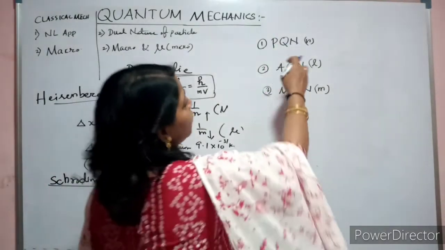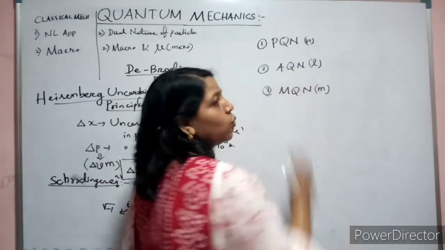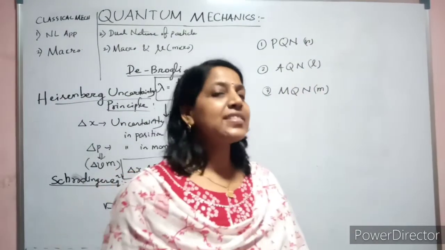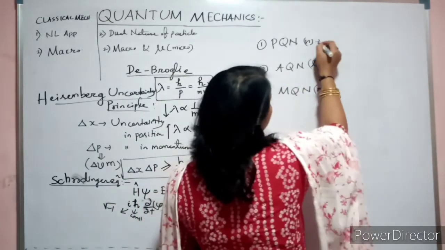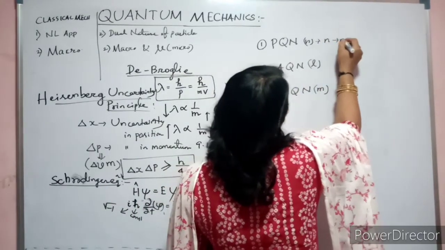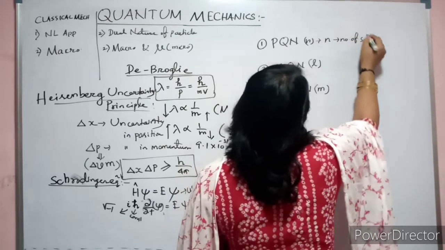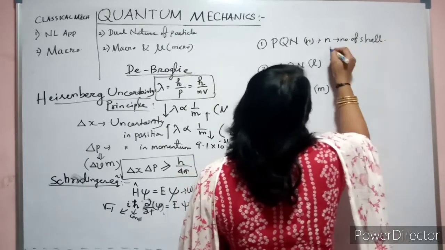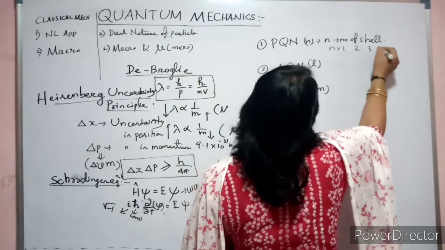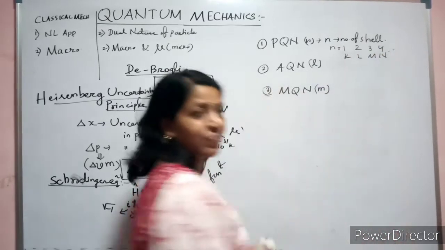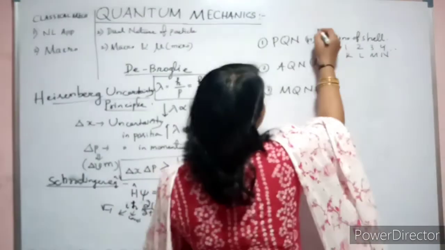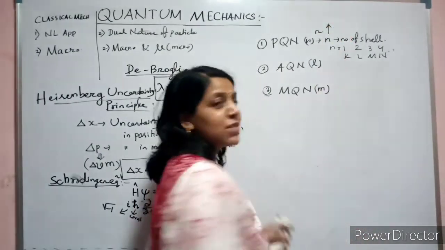All of you know the principal quantum number n. What does it indicate? It indicates the number of shells. So if n equals 1, 2, 3, 4, what do you say? K, L, M, N. Like this or not? So if n increases, what information does it give?